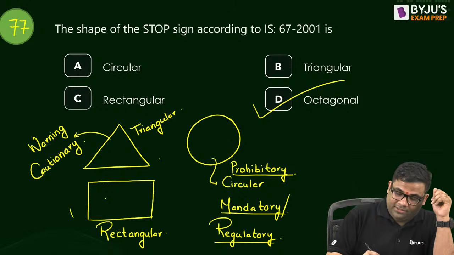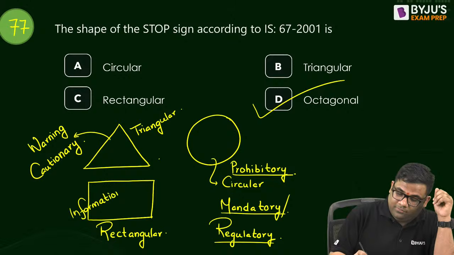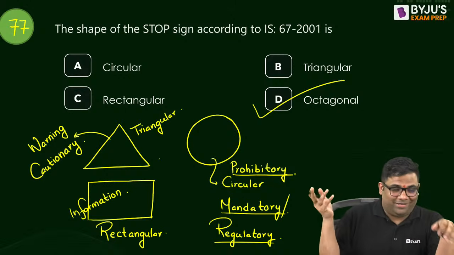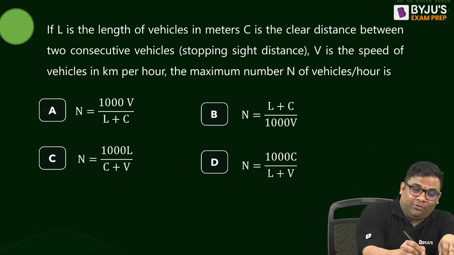Rectangular is for information, like a petrol pump and other stuff. Question 78. Okay, answer this question.